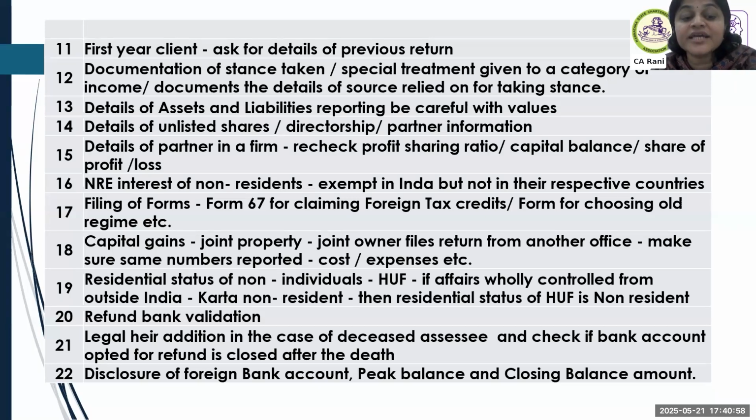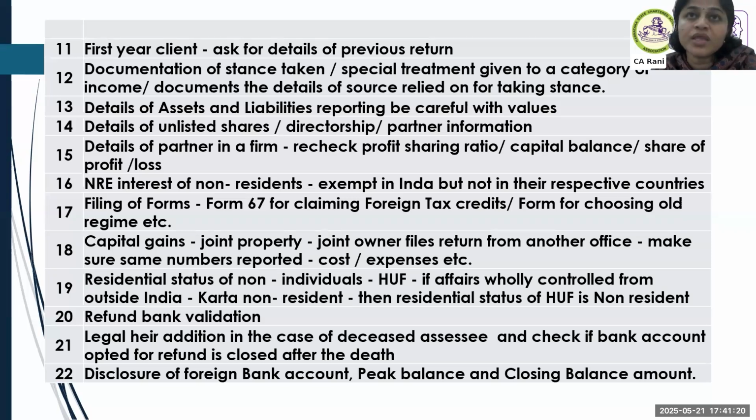Then residential status of non-individuals. Be very careful. If it is an HUF, the father was resident in India, the HUF is resident in India, because affairs are wholly decided in India. Father passed away, son became Karta, son is non-resident, the affairs are fully decided by the son, then the residential status of HUF changes.